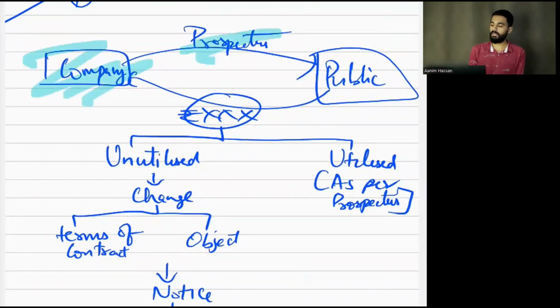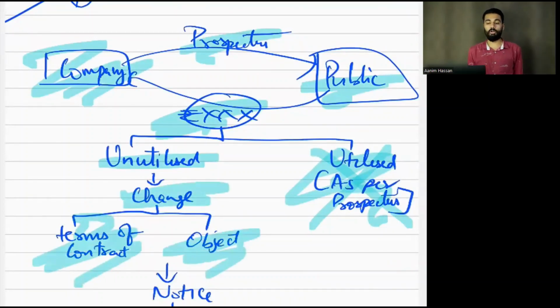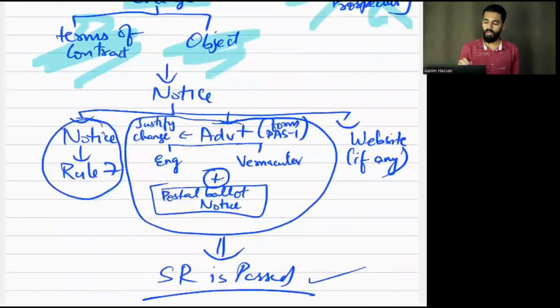The company has issued a prospectus to the public, and some amount has been utilized with the prospectus. Section 27 will not be applicable. If it is still not utilized, section 27 still will not apply. But if the company wants to change the terms of the contract or the object, in that situation section 27 will be applicable.